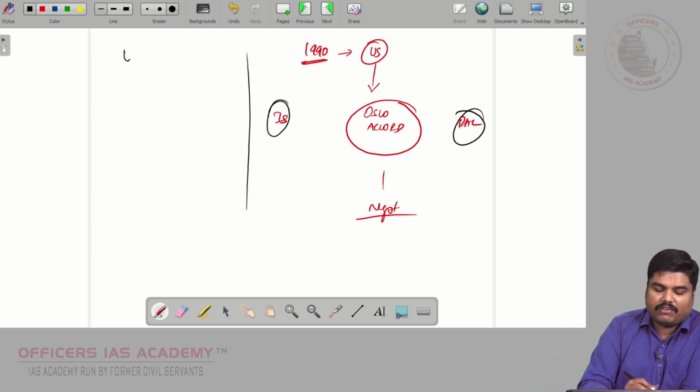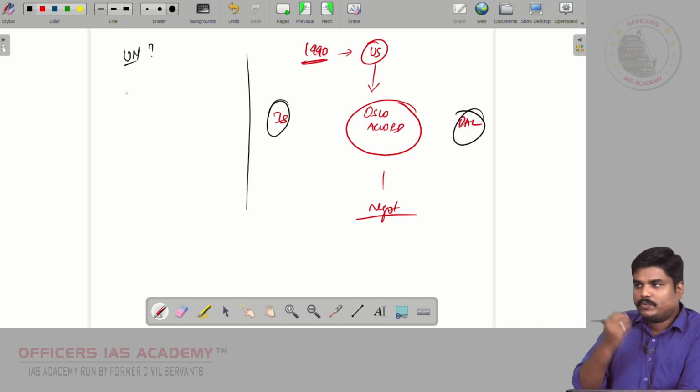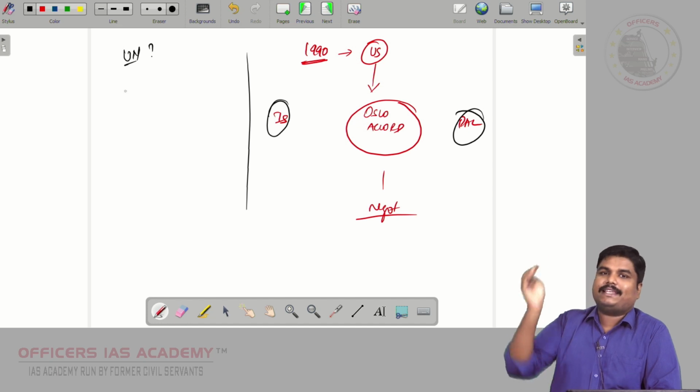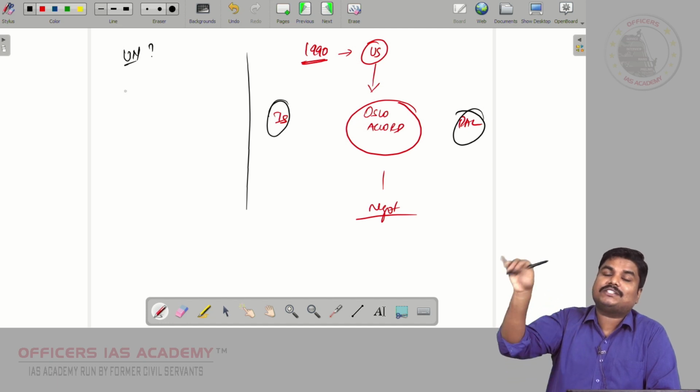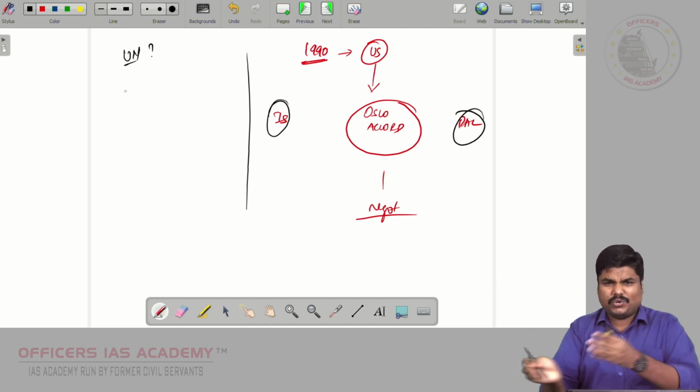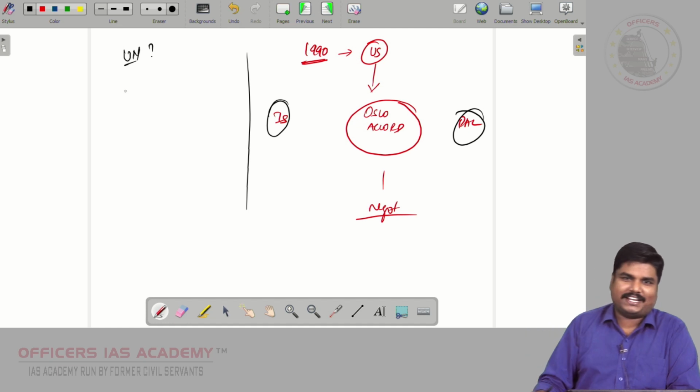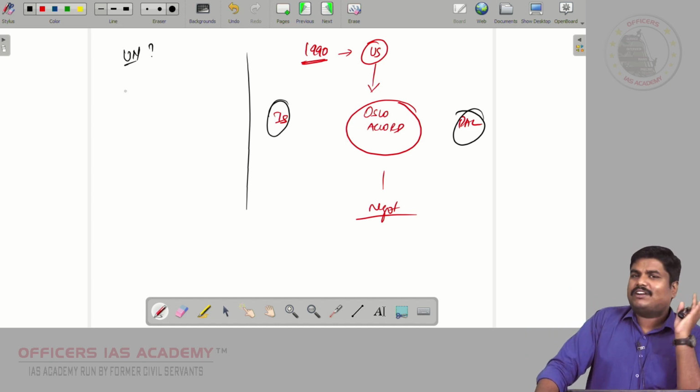If you take the stand of the UN, what does the UN say? The UN says the occupation made by Israel post-wars, the UN is not recognizing. The UN calls it hostile occupation. It is not recognizing Israel's occupation of the West Bank region. Slowly, the West Bank is being encroached by Jews. So the UN is not recognizing it.